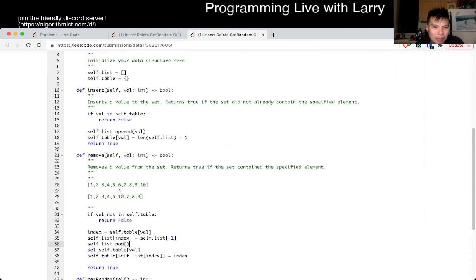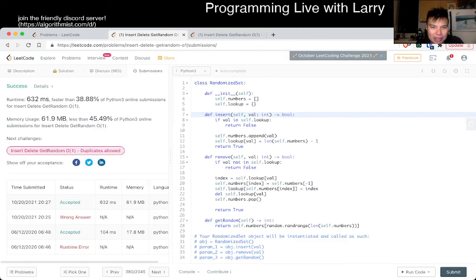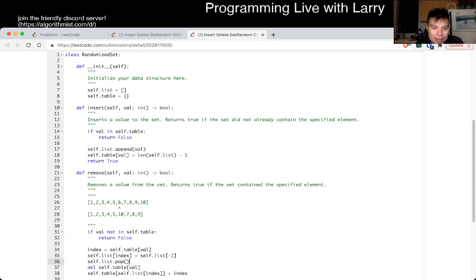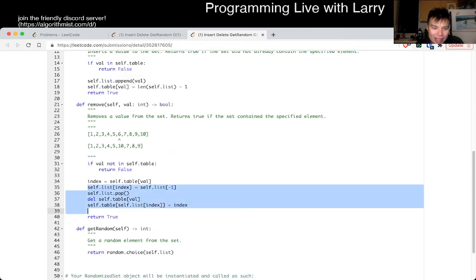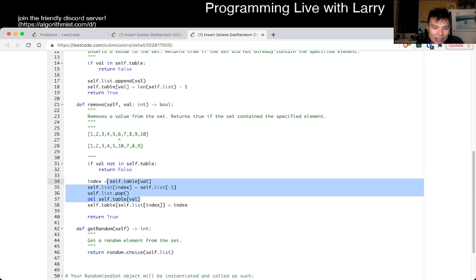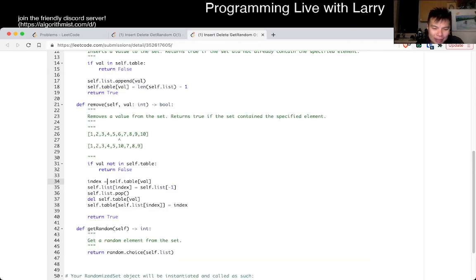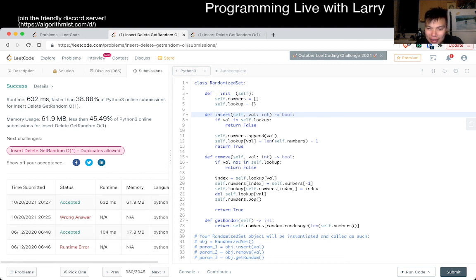I just didn't really remember it. I wonder if I did the thing with the doubling last time. Do I have a video on this? I don't know. But I did the ordering correct this time. Though I wonder if I just was a little bit luckier because I don't know if I would have remembered this edge case. But it seems like the code is mostly the same, so they might have just added more test cases or something like that. But yeah, that's all I have for this one. It's either that or this thing is really slow for some reason. But yeah, I don't know. Anyway, that's all I have for this one.